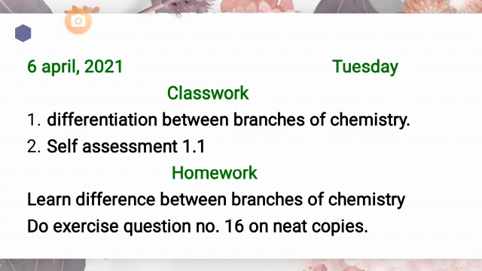And students, in the exercise there is question number 16 that is related to the different branches of chemistry. You have to do that question on your sheets, and if there is any confusion in that question, you can ask it directly to me. First you have to learn those different branches. After learning, you will do that question on your answer sheets.